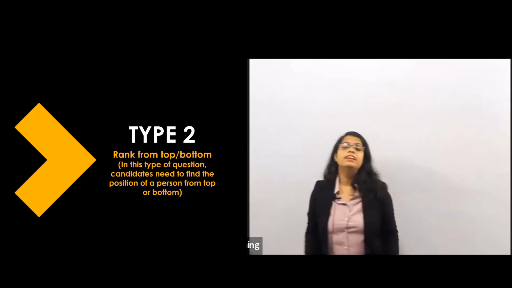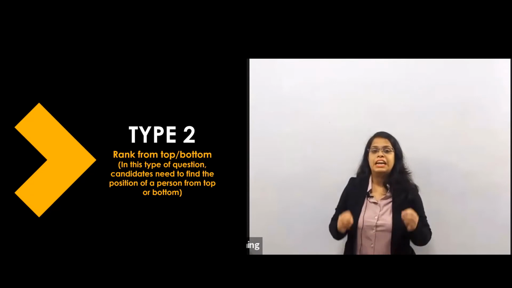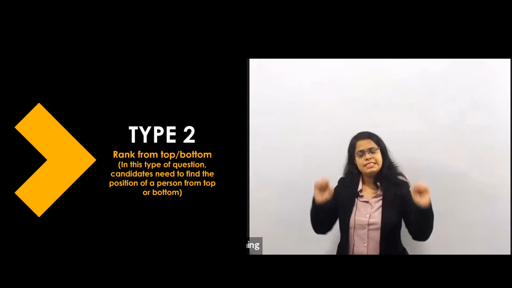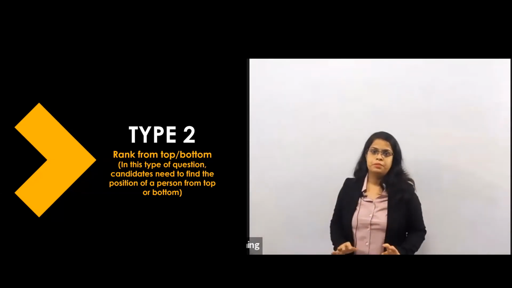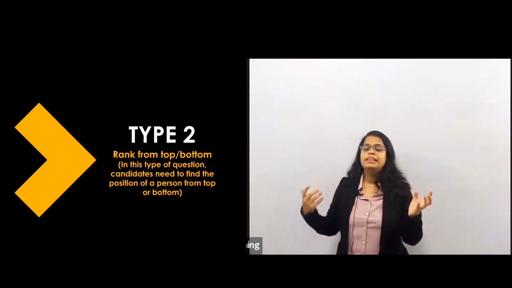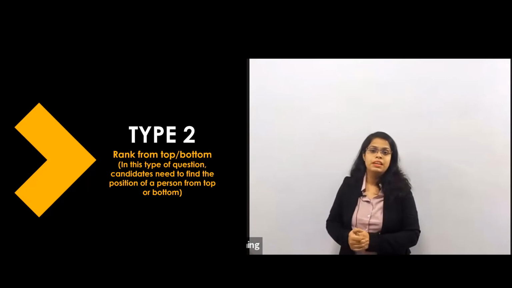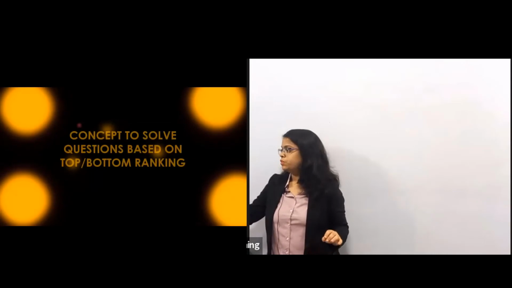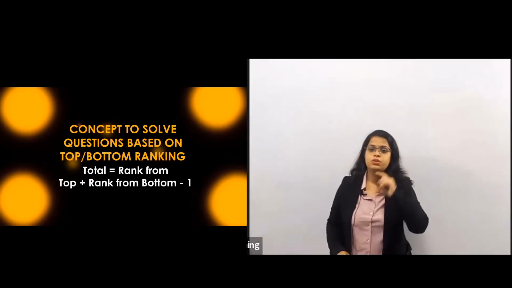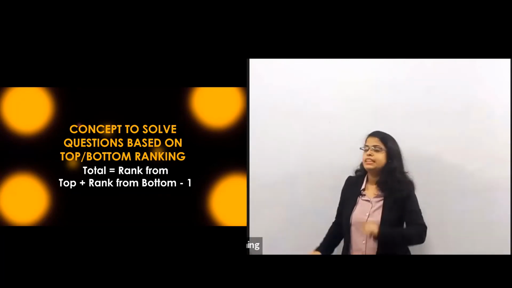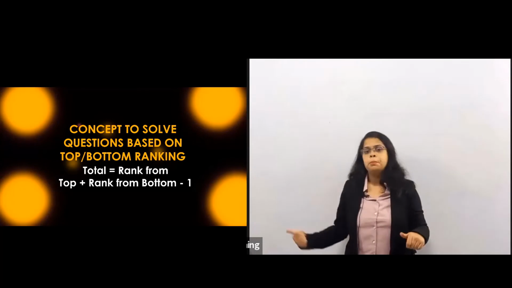After that, we are now going to the type 2 questions, where the rank from the top or bottom is given. As in the previous, we saw from left or right. Similarly, here it is from top and bottom. In this question, they can give the position of some person from the top, and they can ask the position from the bottom. The same formula we will use if there is a position of one person only. Then the total is equal to rank from top plus bottom minus 1, just as we took the position from left plus right minus 1.